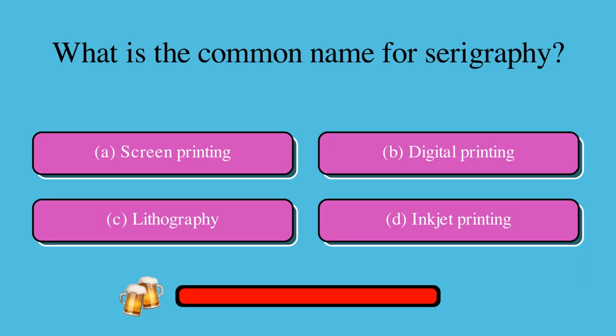What is the common name for serigraphy? Is it A, screen printing, B, digital printing, C, lithography, or D, inkjet printing? The correct answer is A, screen printing.